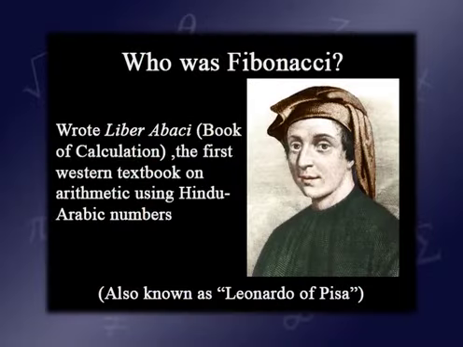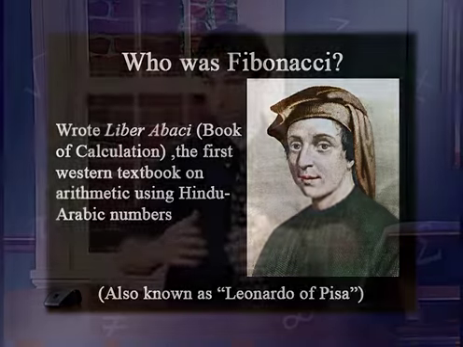Fibonacci was probably the most important mathematician of the 12th century. He wrote a book called Liber Abaci, which was the book of calculation, which was the very first book to teach arithmetic to the Western world. Back then they were using Roman numerals and other clunky devices. Fibonacci was the son of a merchant, and he traveled all around Europe and Africa and encountered the Hindu-Arabic system of doing arithmetic. He saw that it was so much superior to what was currently in place that he wrote a textbook that would teach people how to do these mathematical exercises with this new number system.